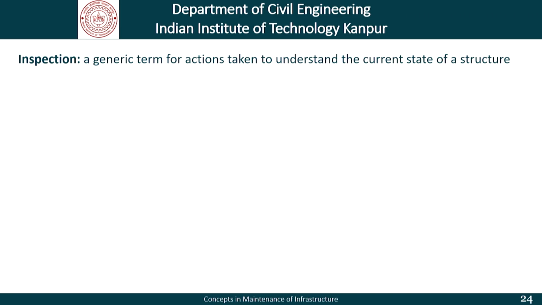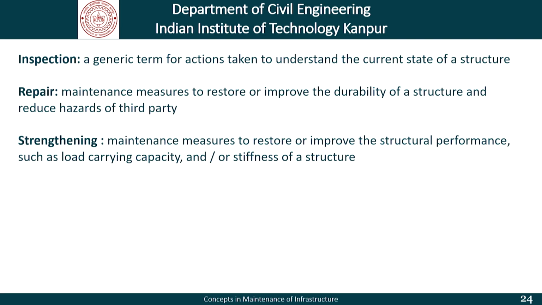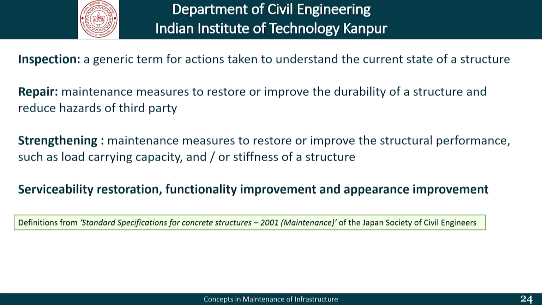Inspection is a generic term for actions taken to understand the current state of a structure. Repair is a maintenance measure to restore or improve the durability of a structure and reduce the hazards to third parties. Strengthening is a maintenance measure to restore or improve the structural performance, such as load carrying capacity and/or the stiffness of a structure, or improve any other functionality that we may have. Serviceability restoration, functionality improvement and appearance improvement are other terms that can be appropriately defined.